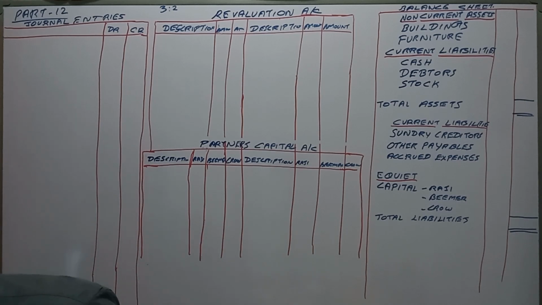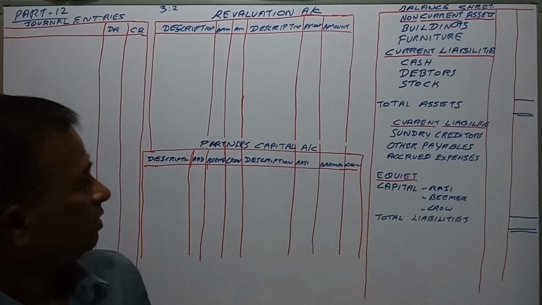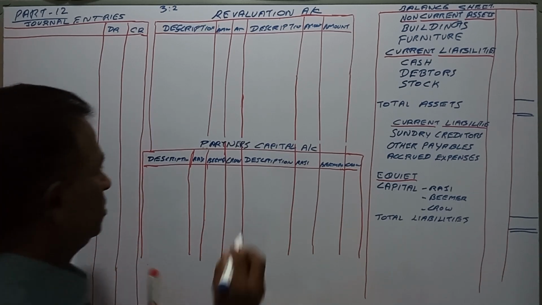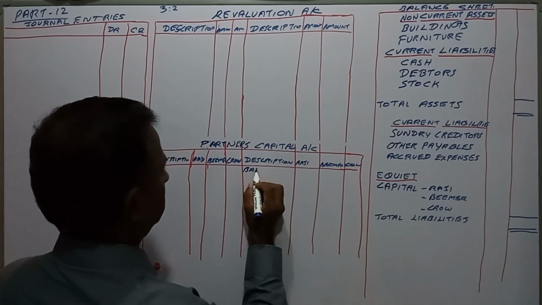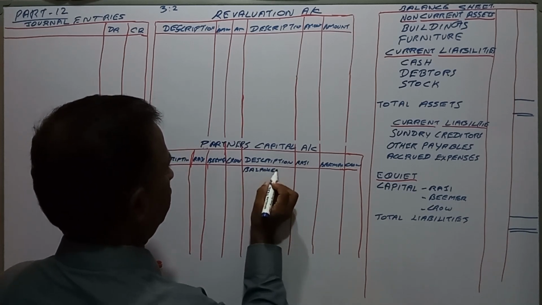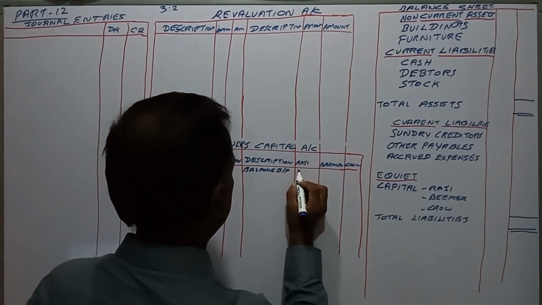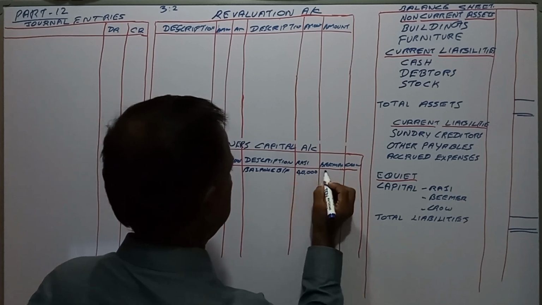They have given some details, and thereafter buildings at cost, furniture, cash, debtors, stocks, etc. And the partners' capital account balances brought forward: Raji and Beamer are 40,000 and 30,000.